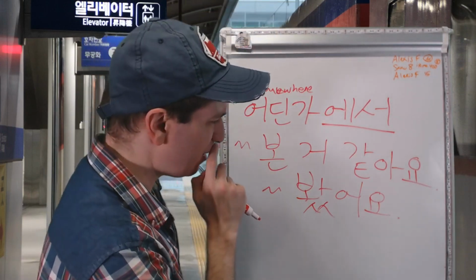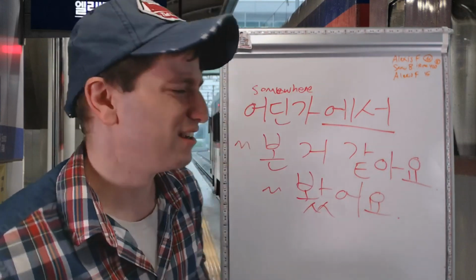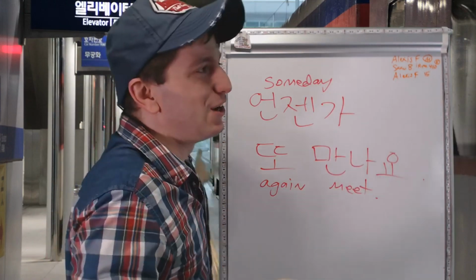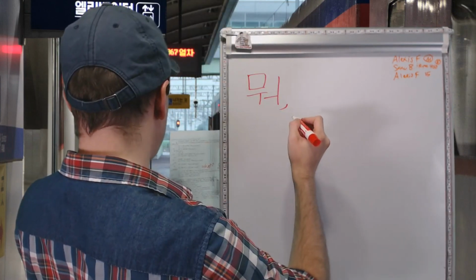I think I saw it somewhere. 어딘가에서 본 것 같은데? 어딘가에서 본 것 같아요. 어딘가에서 봤어요. I saw it somewhere. 언젠가 또 만나요. Meet you again someday. Someday. 언젠가 또 만나요. Let's meet again someday. So using the words that we already did.